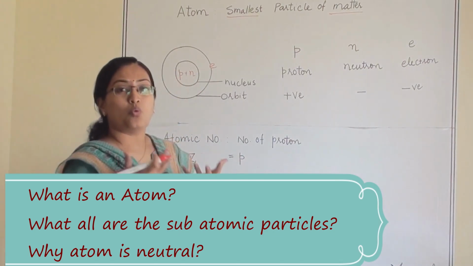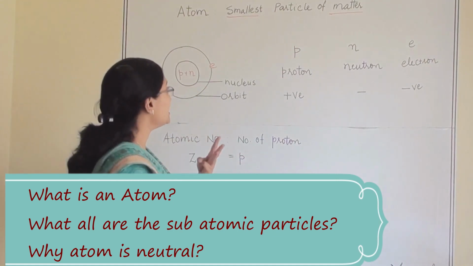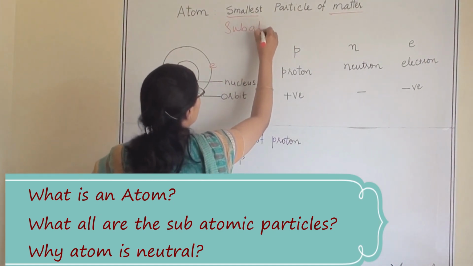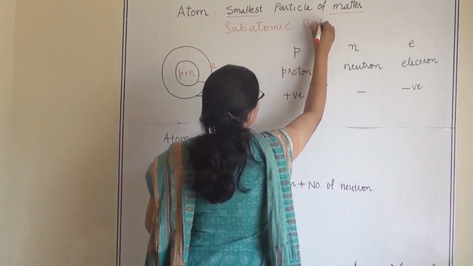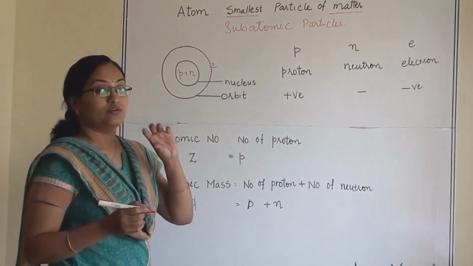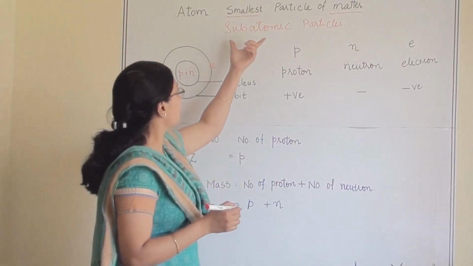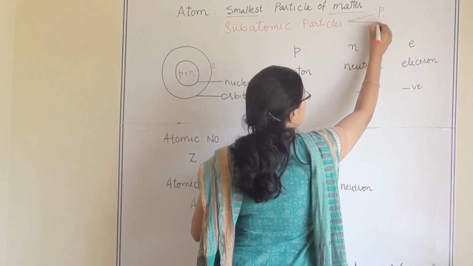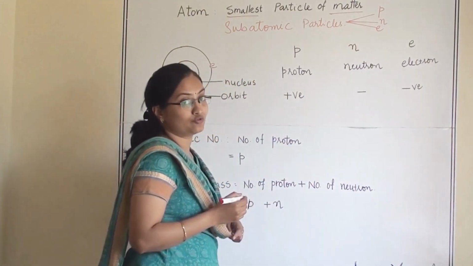So, what does this atom consist of? It has three subatomic particles. Within the atom, there are three particles. That's why we call them subatomic particles. First is proton, second is neutron, and third one is electron.